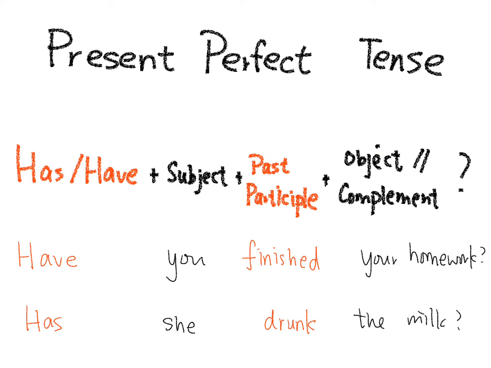Or, apart from positive statement and negative statement, we can also look at the question, how we form question in present perfect tense. When we see has, have plus the subject plus the past participle and then the ending of the sentence, this is the form of a present perfect tense question. For example, have you finished your homework? Has she drunk the milk? So if you see has, have and then the subject and then the ed word or the irregular verb, that's the past participle, then you can identify as present perfect tense.